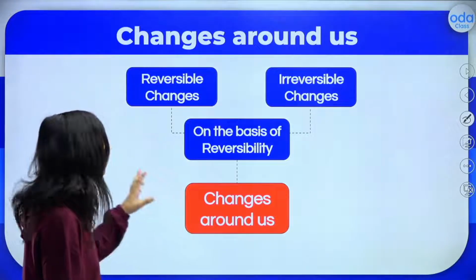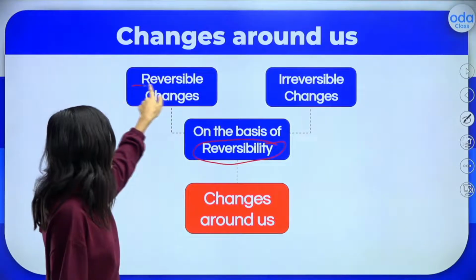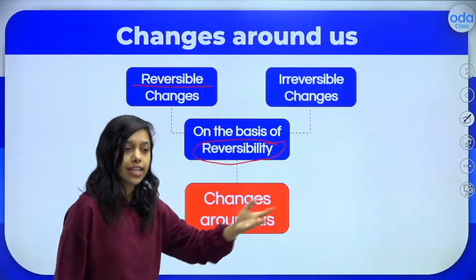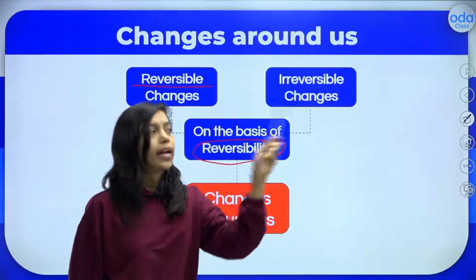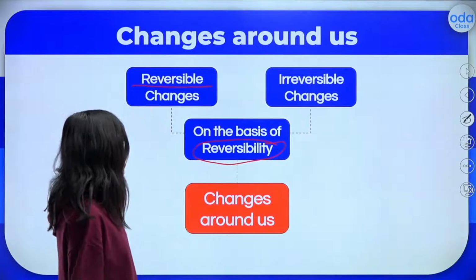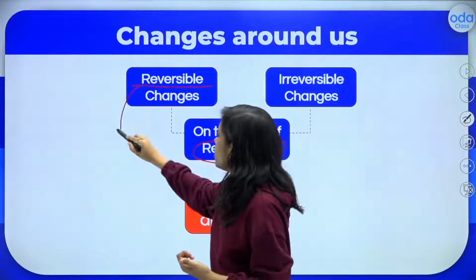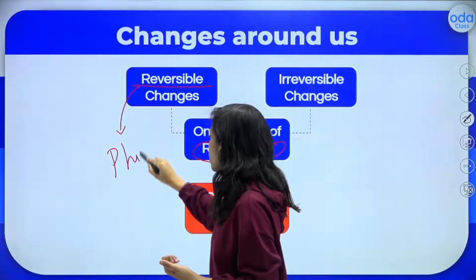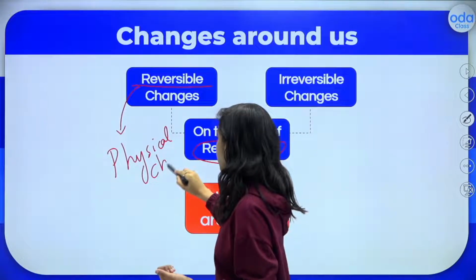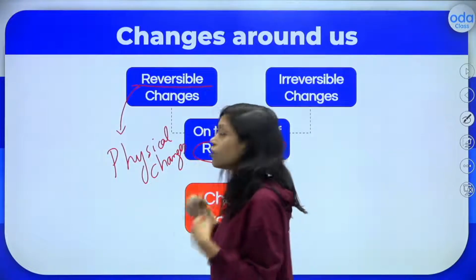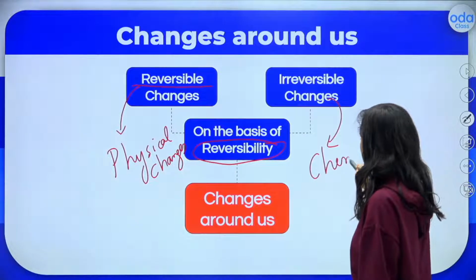Now coming to the basis of reversibility. As I told, some changes are reversible, usually physical changes. If I paint this pencil to white in color, again if I wipe the paint, again it is turned into black color. So some changes are reversible, but there are some changes which are irreversible. For reversible, you can write physical changes which happens in physical state, right? Physical changes, most of the physical changes are reversible, but most of the chemical changes